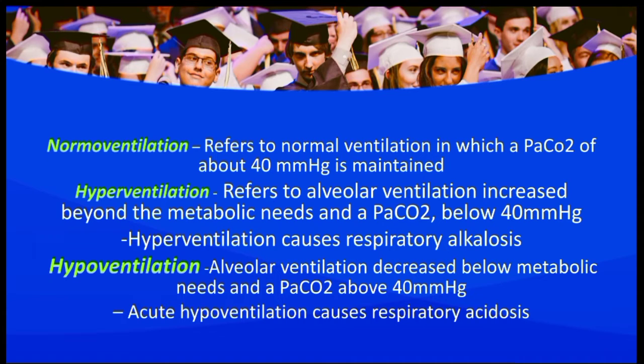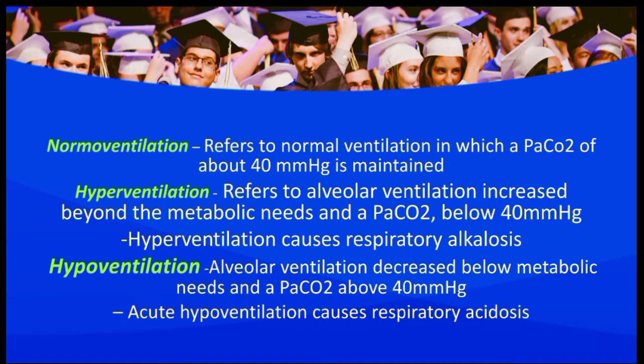Next one is normoventilation. It refers to normal ventilation, in which a partial pressure of carbon dioxide of about 40 mm of Hg is maintained. And next one is hyperventilation. Hyperventilation refers to alveolar ventilation increased beyond the metabolic needs, with partial pressure of carbon dioxide below 40 mm of Hg, and it causes respiratory alkalosis.